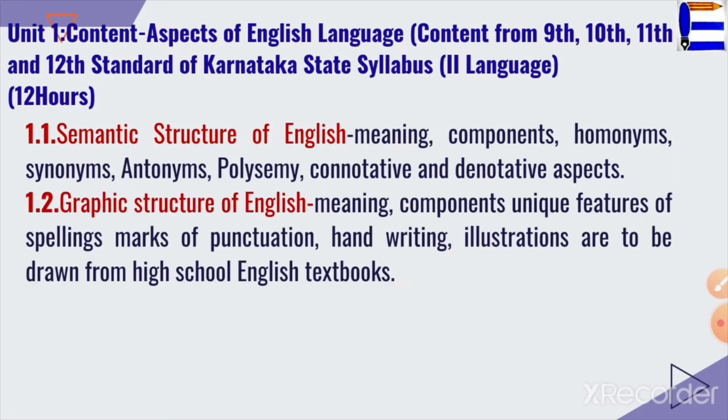Now coming to the next topic, that is graphic structure of English: meaning, components, unique features of spelling, marks of punctuation, handwriting; illustrations are to be drawn from the high school English textbook. This question has appeared in 2017, 18 and 20, and as it is told, the content unit always takes a question of 5 marks. So, a 5 marker question. This also has come as a general question: What is the graphic structure of English, or briefly explain the graphic structure of English with suitable examples.